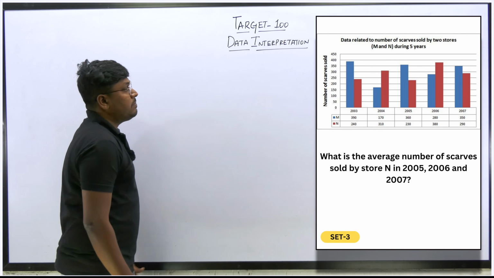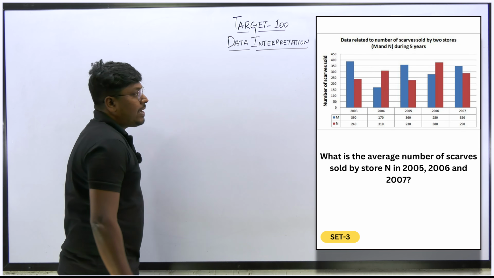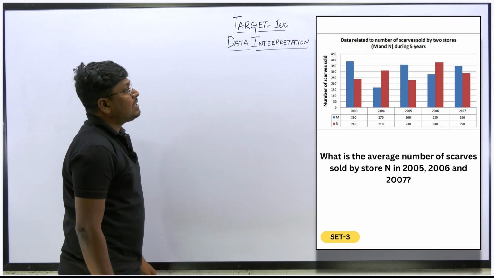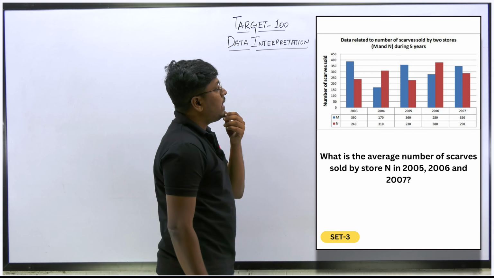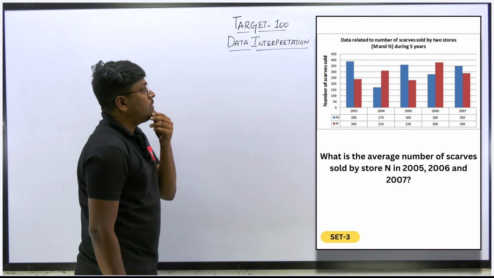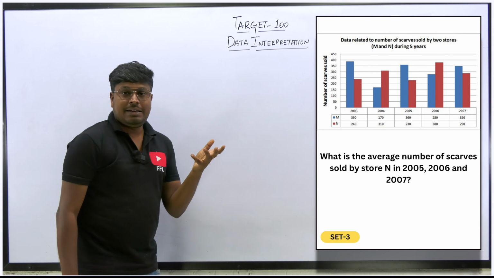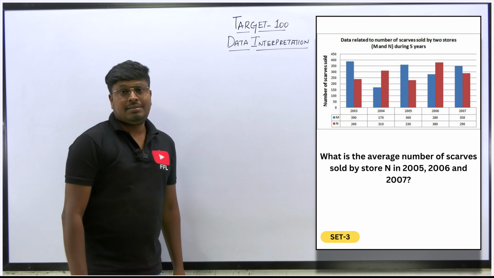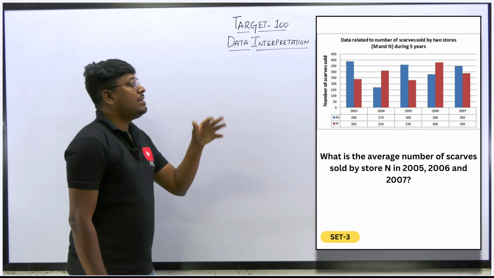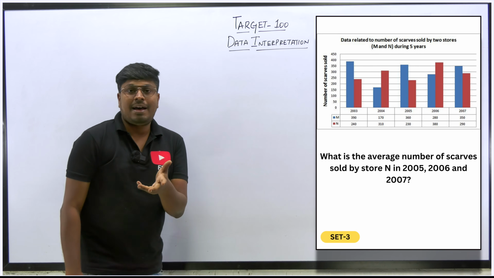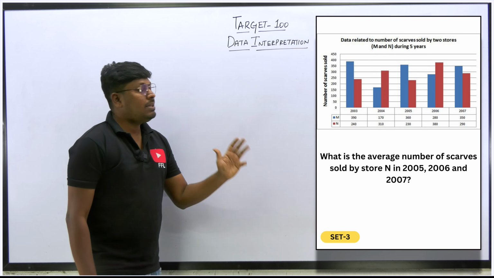Okay. So last question. So what is the average scarf sold by the store N in 2005, 6 and 7? Okay. So 5, 6 and 7, the total scarf 360, 360, 280, just average value. So 900. So total is 900. 900 divided by 3 will be 300. That's it. So answer for 5th question is 300, because we need to find only the average. So if it is an average percentage, then we have to think and solve. Just average value, total divided by 3. So total we got is 900. So 900 divided by 3 will be 300.